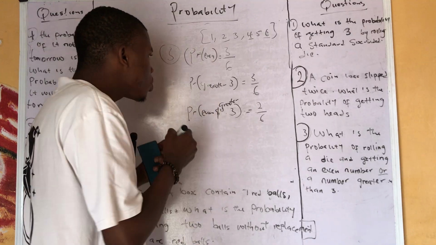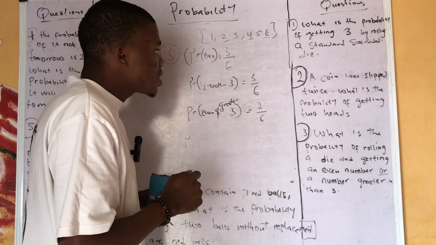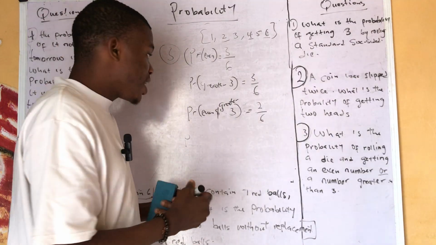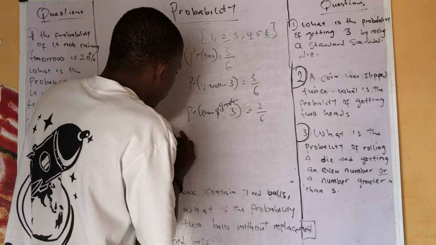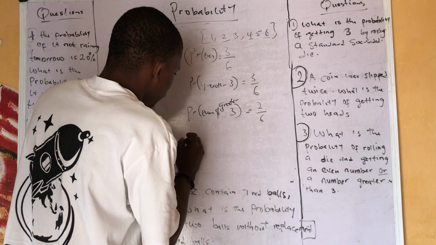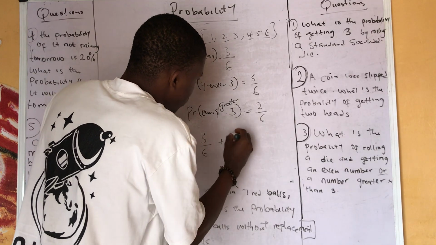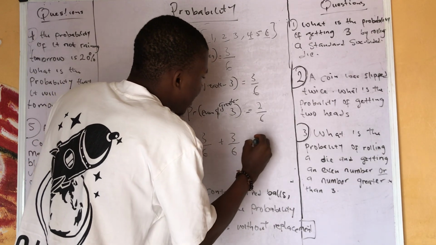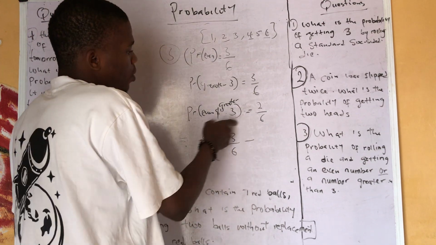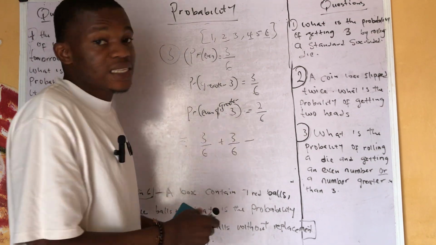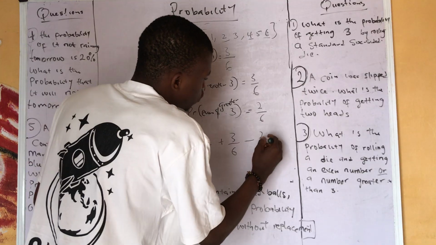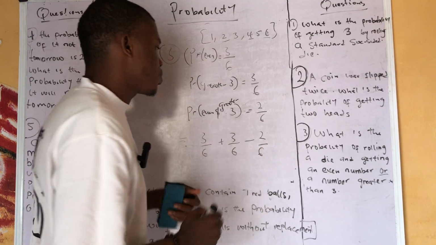The probability of an even number and the probability of a number greater than 3. That's why the addition comes in. Then you add it together. So that's 3 over 6 plus 3 over 6 minus. Why did I minus it? Because this one is the event that happened at the same time. So we now have 2 over 6.